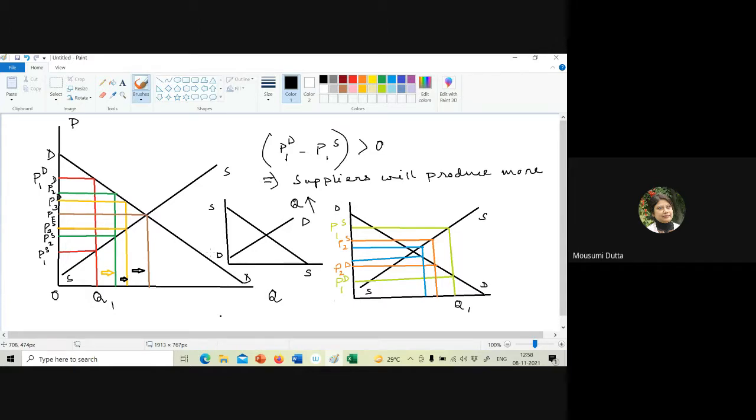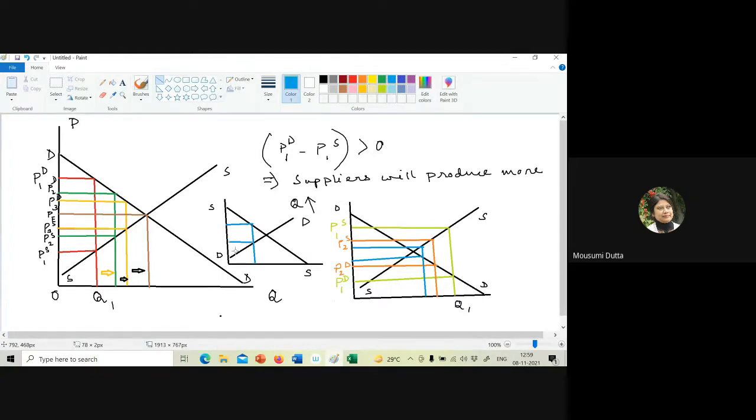Then I am considering a quantity, and marking the demand price and the supply price.